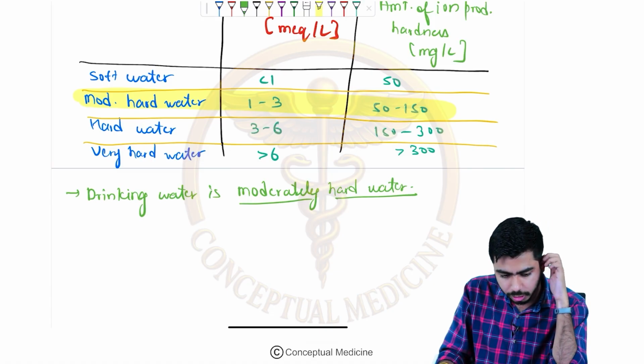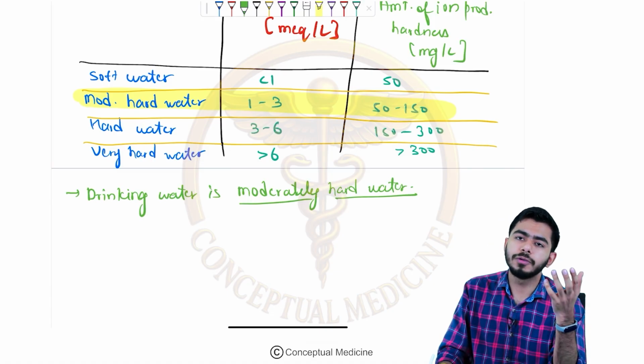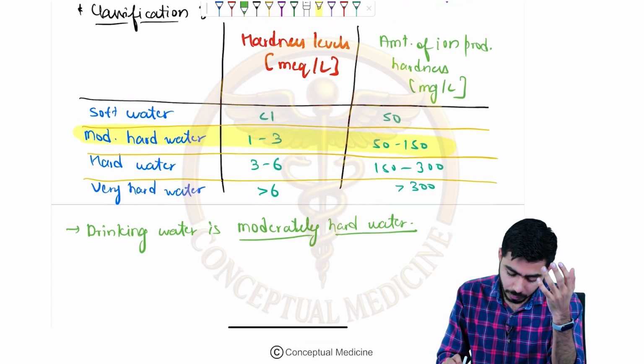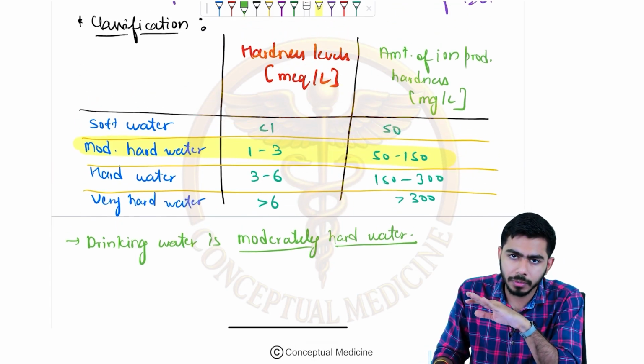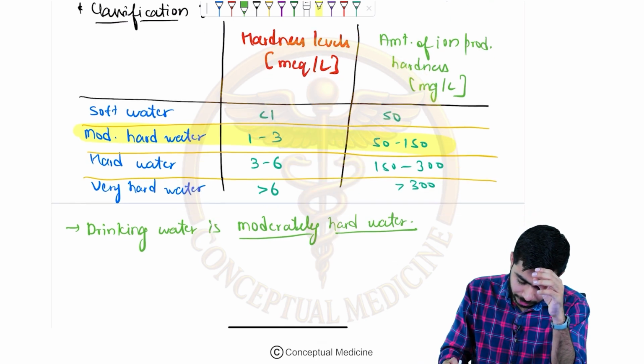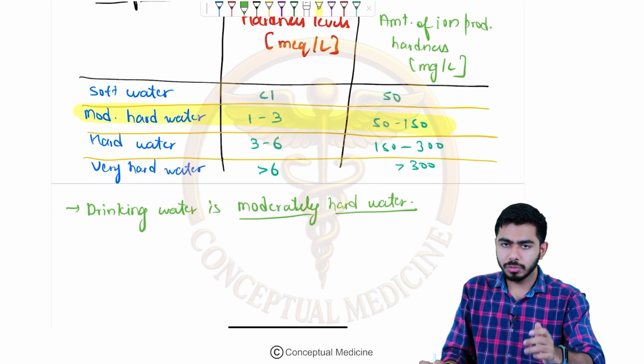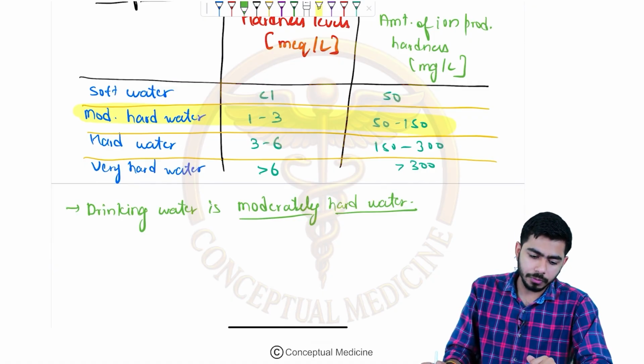When will you need the softening of the water? Softening of the water you will be doing when the hardness of the water goes beyond 3 milliequivalent per liter, right? It means that if it is coming to the hard water category, then you will start doing the softening of the water, right?